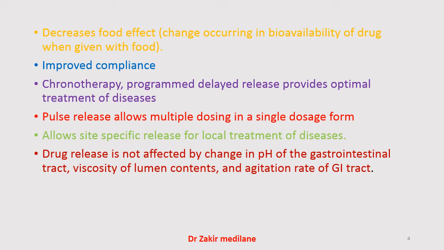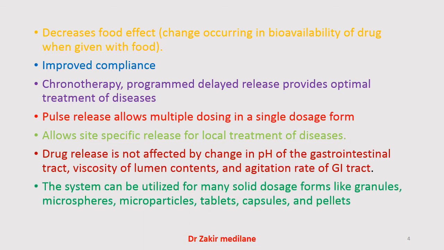Wherever it may be, there is no change due to pH. The drug will have the same effect from start to end, and its efficacy is not going to change. The system can be utilized for many solid dosage forms like granules, microspheres, microparticles, tablets, capsules and pellets. In these dosage forms, we can deliver the pulsatile drug delivery system.